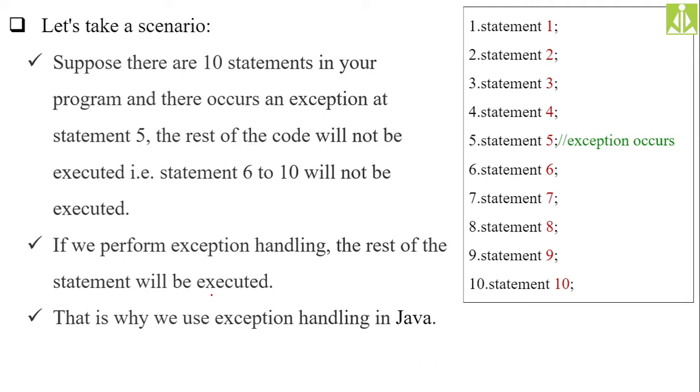The control will start the execution from statement 1, then statement 2, statement 3, statement 4, and then statement 5. At statement 5 an exception is present, so the program execution will be stopped because we are not handling that exception. By giving the error message, the program execution will be stopped at that statement itself.